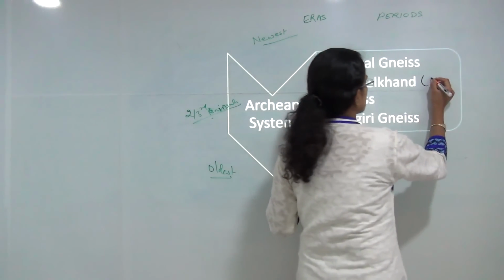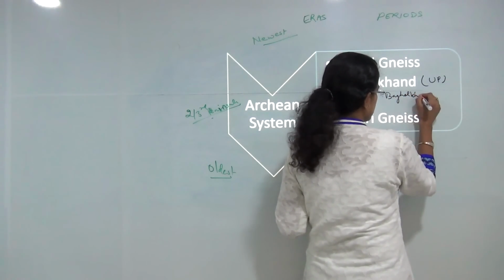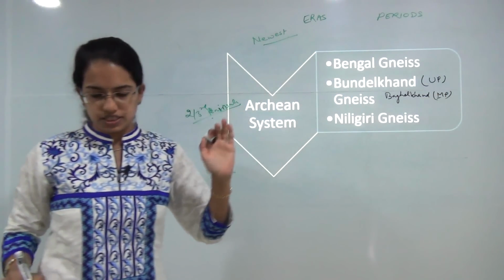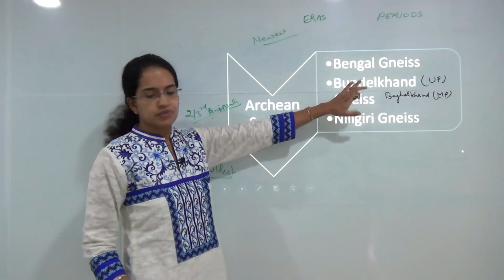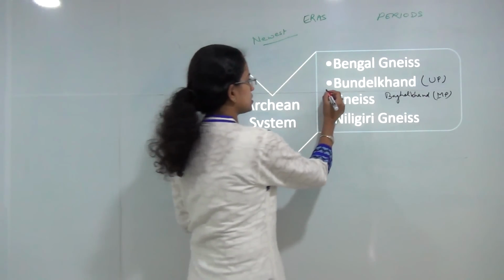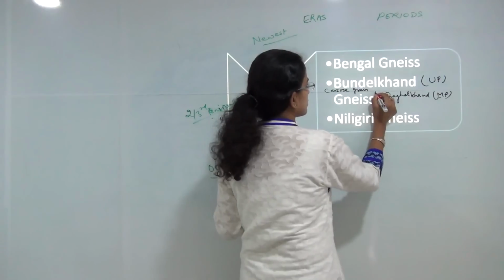Bundelkhand gneiss in Uttar Pradesh, you have Baghelkhand, which is part of Bundelkhand in MP. Then you have parts of Andhra Pradesh, Tamil Nadu, Nellore, Salem, which are parts of Bundelkhand gneiss. Bundelkhand gneiss is known for its coarse grain deposits and quartzite veins.